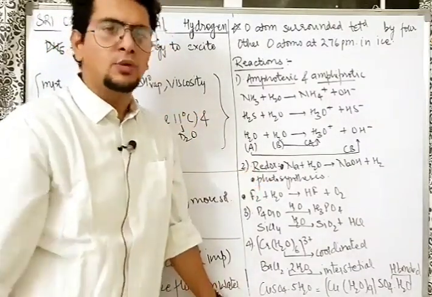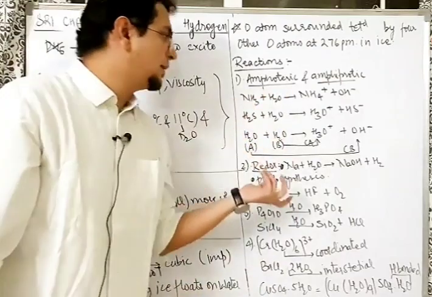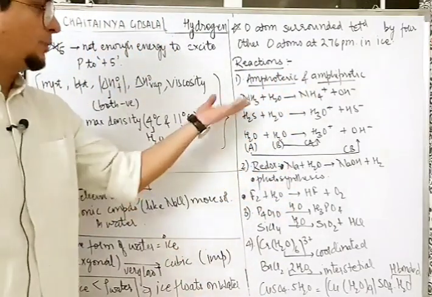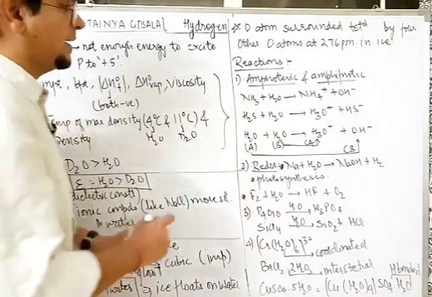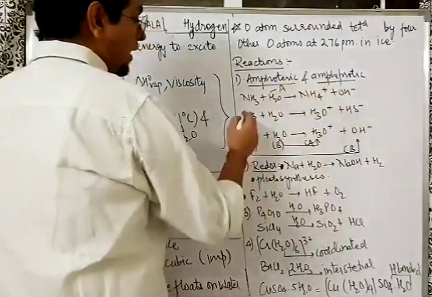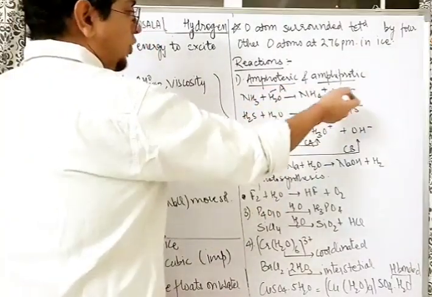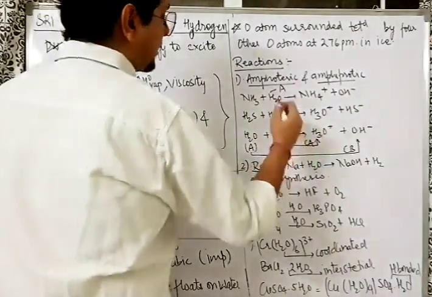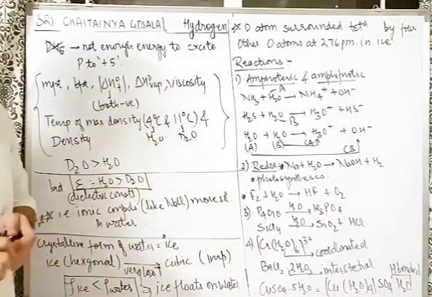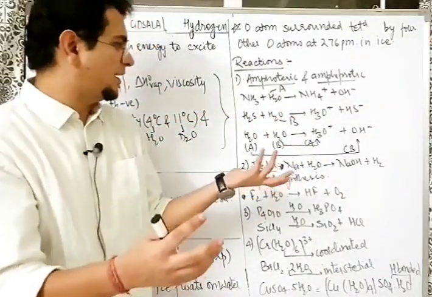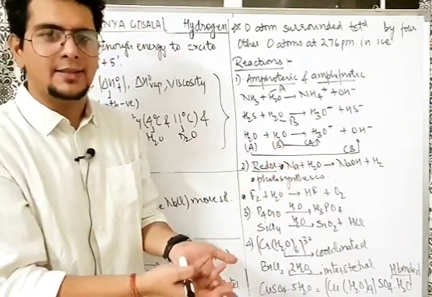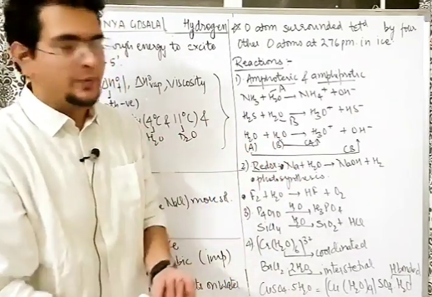Amphoteric means it can react with both acid and base. Like water can react with ammonia to form NH4 plus and OH minus. Ammonia is a base. Water acted like an acid here. H2S with water forms H3O plus and HS minus. Here water acted like a base because H2S was acid. So water depends upon you here. You want it to behave like an acid, it will behave like a base, or vice versa.